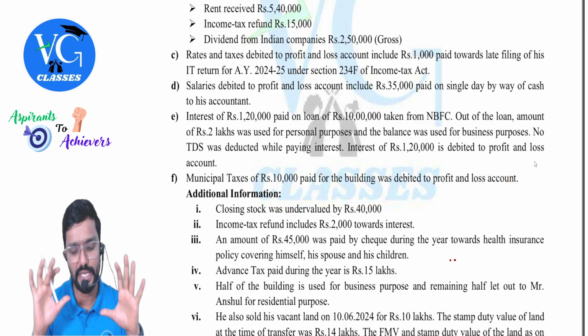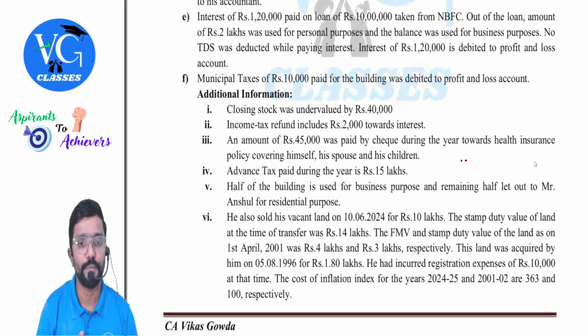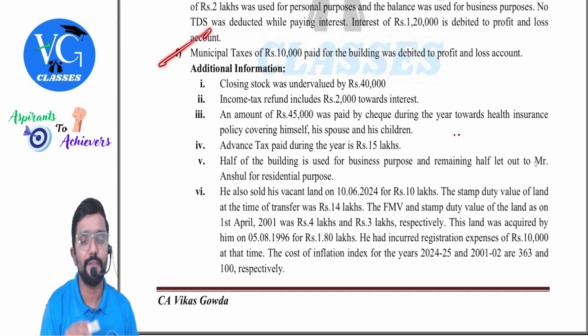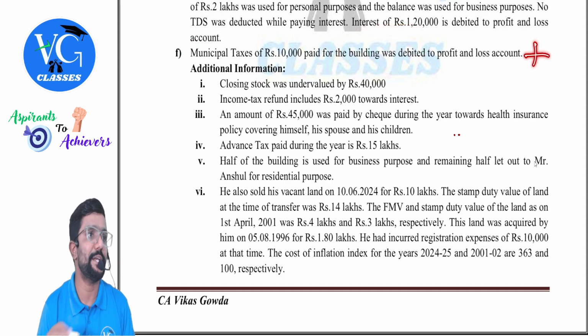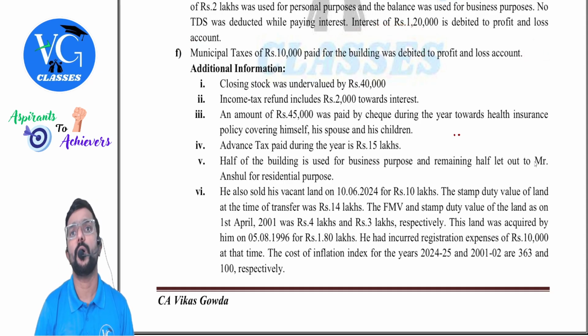30%. Hope you got it. Yes, I will explain it when solving also. Next, municipal tax of 10,000 paid for building was debited to profit and loss account. What should we do? Add it back. You will claim it under the head house property.